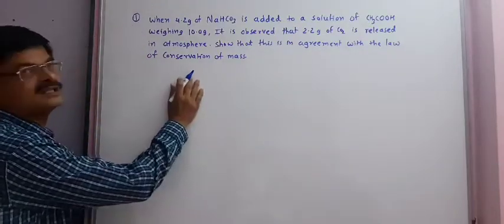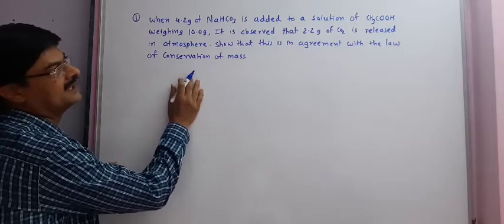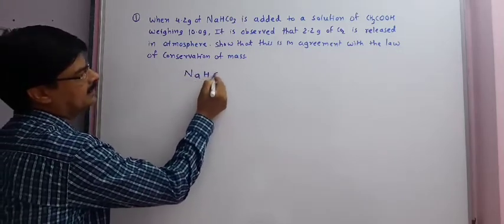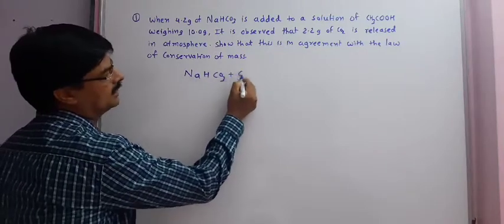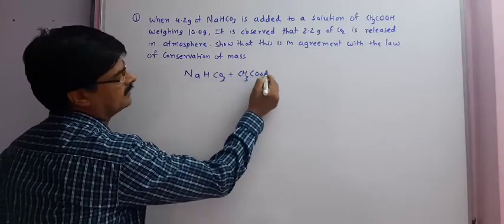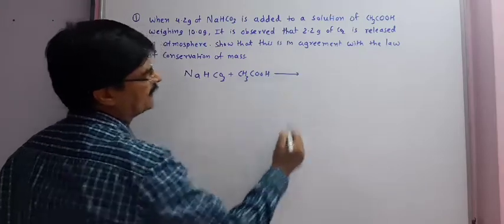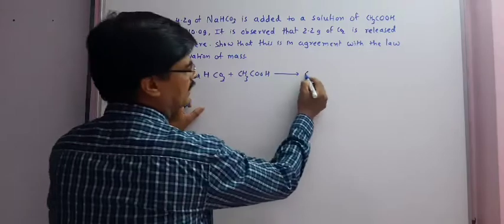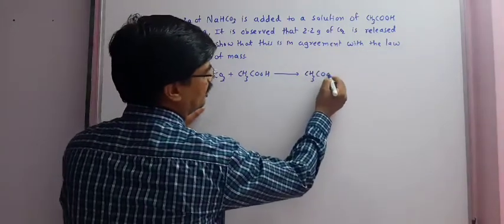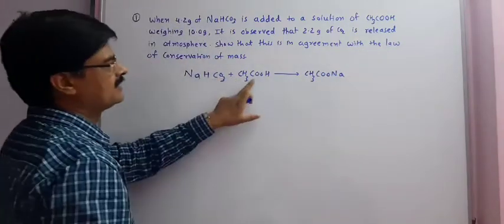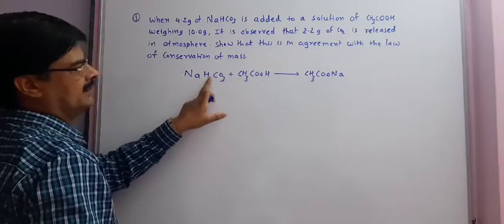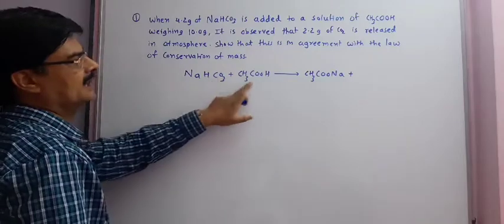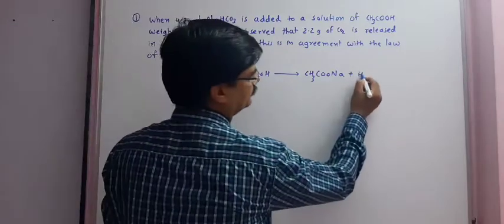First of all, we will understand the reaction that takes place between CH3COOH and NaHCO3. NaHCO3, sodium hydrogen carbonate, plus CH3COOH, acetic acid. When reaction takes place between these two chemicals, we will get CH3COONa, and CO2 is released. Besides that, water is also formed.